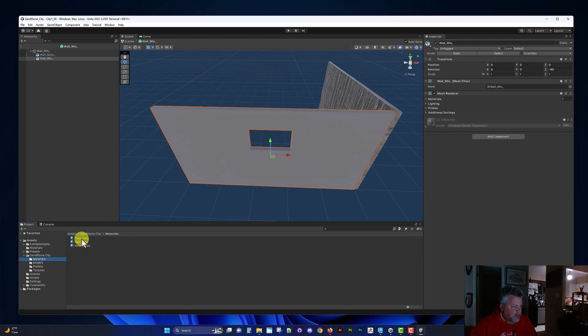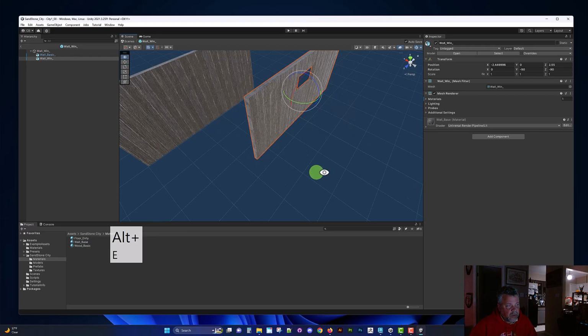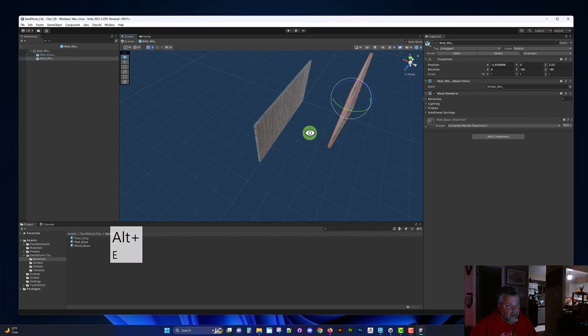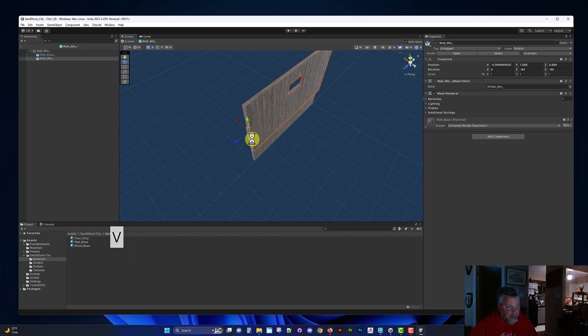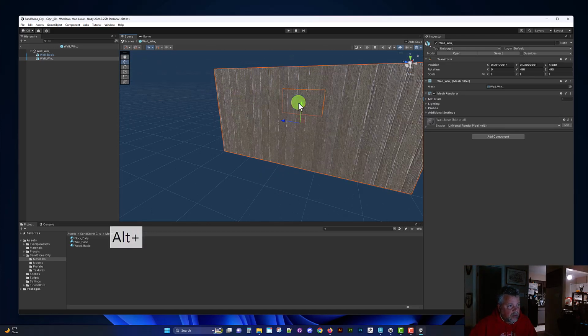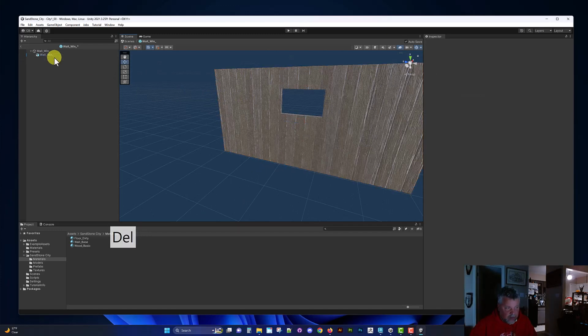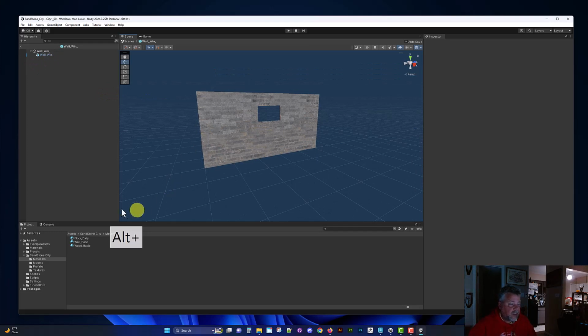Let's throw the material on there. Now we can line up things a little bit more effectively. I'm holding B to snap the verts, delete the old one, and repeat the process for the doorway.